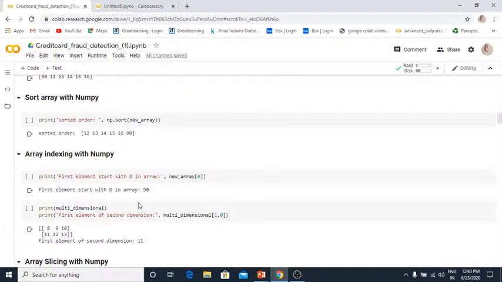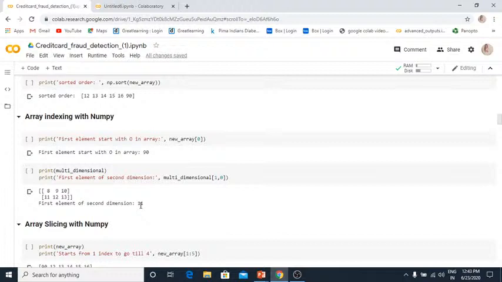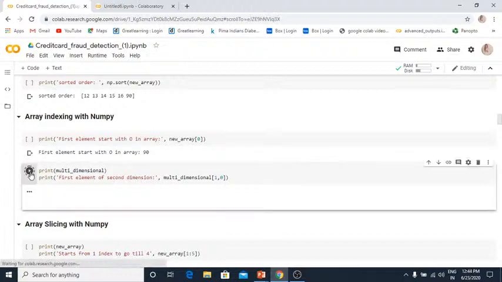And if you want to get an element from the 2D array or the multi-dimensional array, how can you do that? Let me do that for you. My array was 8, 9, 10, 11, 12, 13. I want the first element from the second dimension. When we want that, we first need to specify which dimension you want to go for.